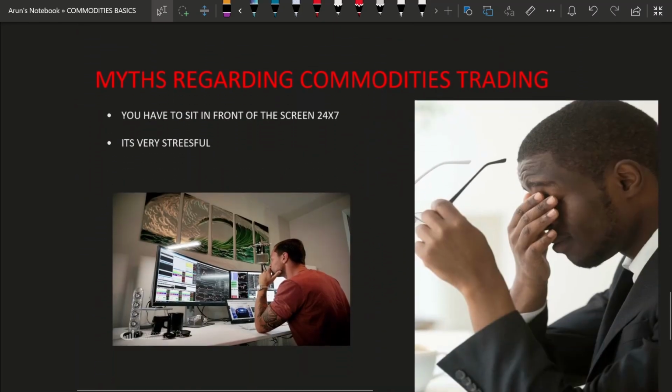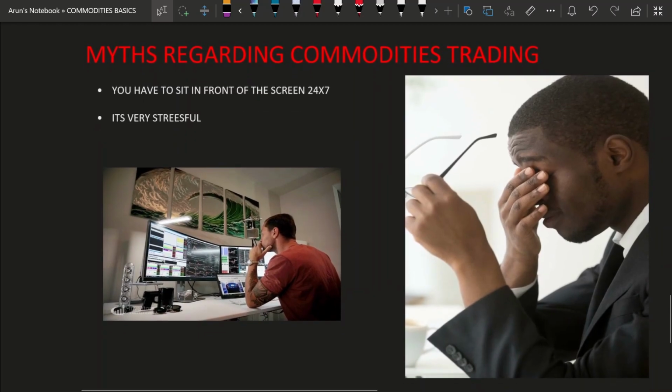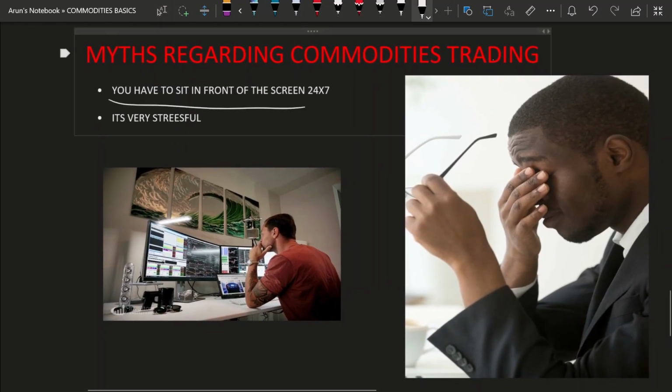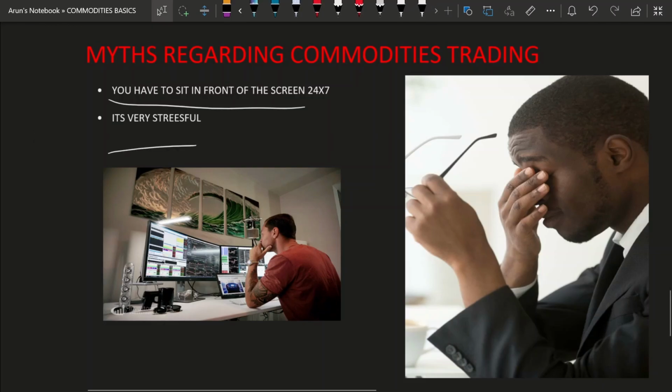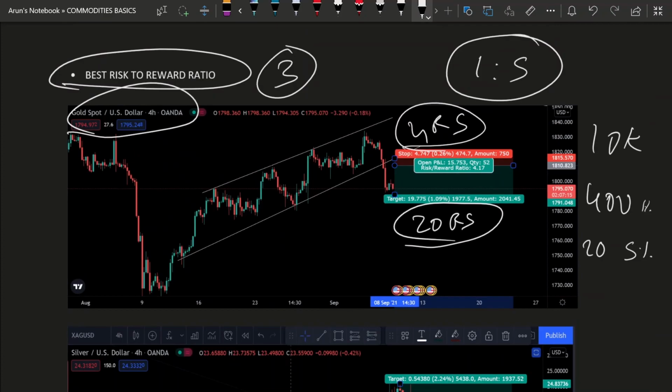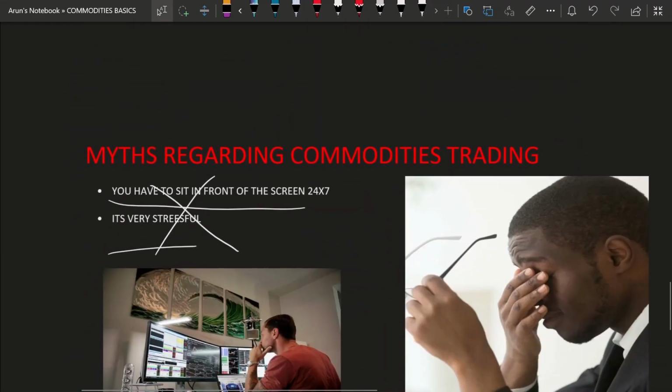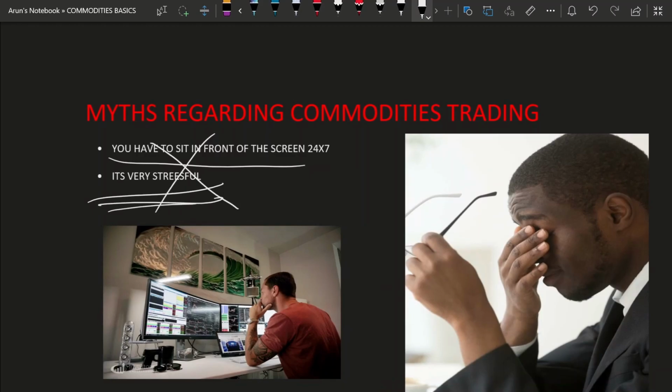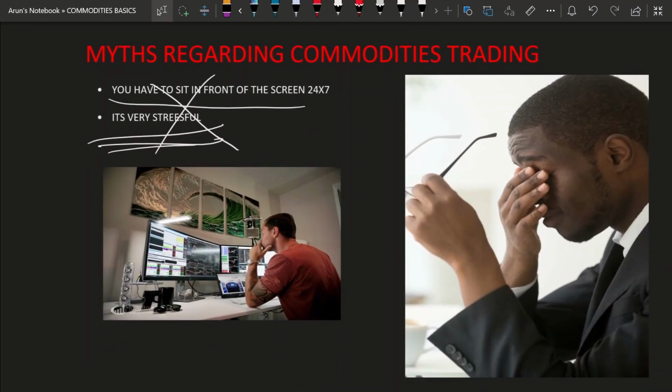Now, there is a myth about commodities trading, which is completely not true, that you have to sit in front of the screen all the time and it is very stressful. To be honest, this is completely wrong, because you don't have to sit in front of the screen all the time. All you have to do is wait for the patterns, and as soon as they have broken out, you add alerts near the patterns, and when you're notified, you just take the trades, keep your orders for targets and stop losses, and that is it. So you don't have to sit in front of the screen all the time, and it is not very stressful at all, because a good trader will always find a way to trade a particular script which is good according to his own terms, right?